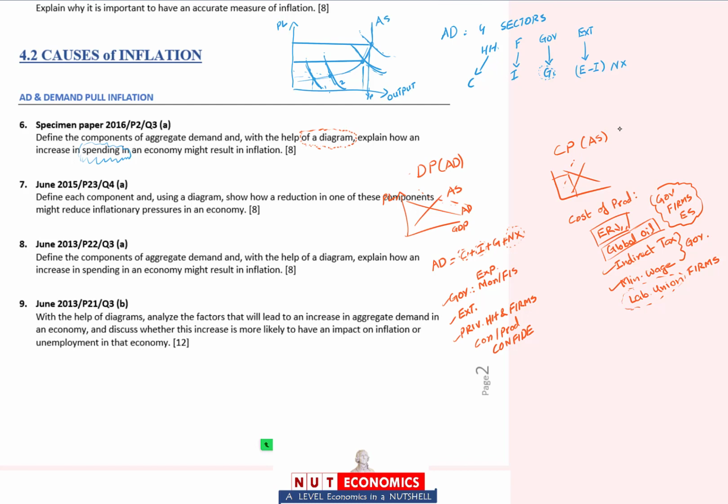And then as a secondary thing, if you want, you can give the logic behind it: here there is a lot of capacity, so if firms suddenly see more demand for their products, they would be more than happy to produce more and supply something instead of fighting for higher price levels. The second way of explaining this is that if there is so much spare capacity, then as you start producing more, the cost of production, the cost of resources, the cost of labor won't be under any pressure to increase because there will be so much unemployment.